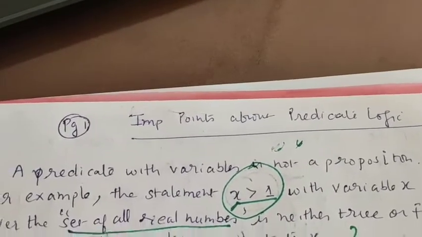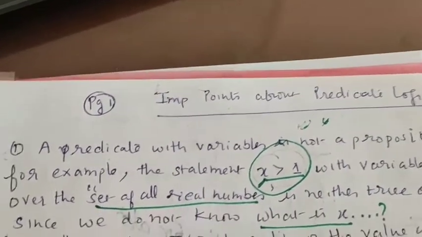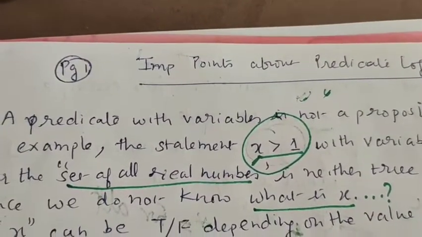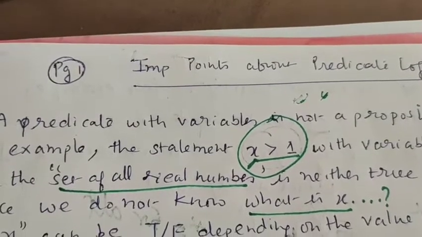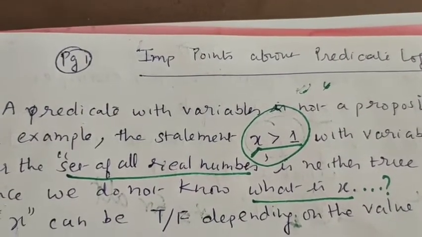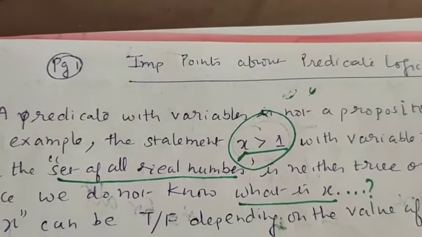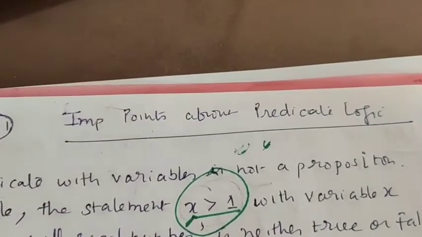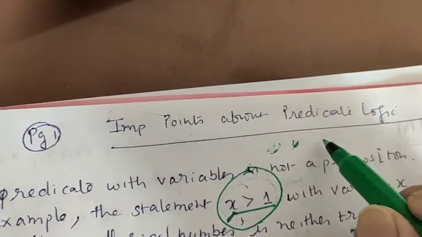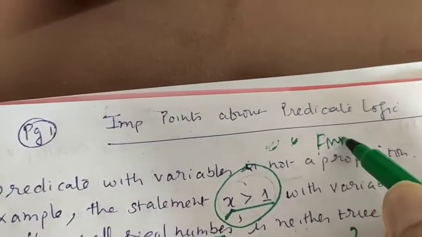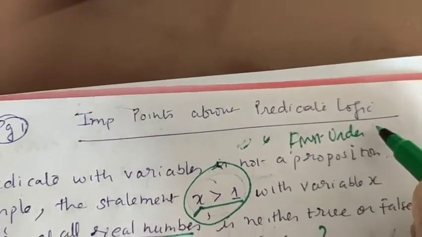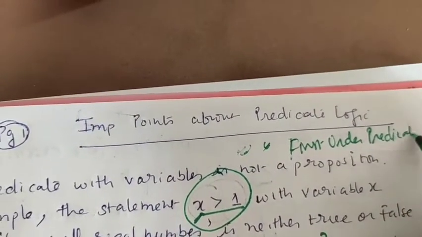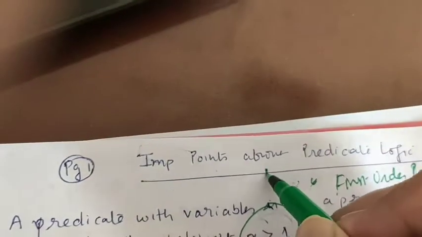Hello student, in continuation of the previous topic, that is propositional logic, I have discussed briefly in propositional logic that the meaning of the sentence is lost while we convert it into English. So we go for the next higher order logic, that is called predicate logic, or we can say FOPL, first order predicate logic. It is also called FOPL. So this is our topic.